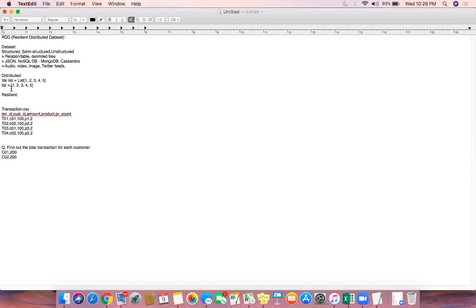Along with that, each of these partitions, each of these blocks, also gets copied thrice. That's the default number of replications. You can change both parameters. The default block size is 128 MB, and you can increase it to 500 MB also. The default replication factor is 3. You can change it to 2 or to 4 also. All these flexibilities are there.